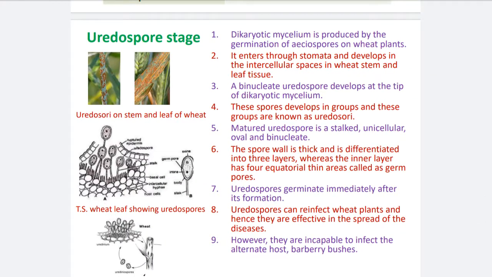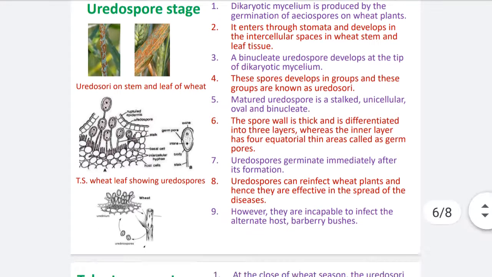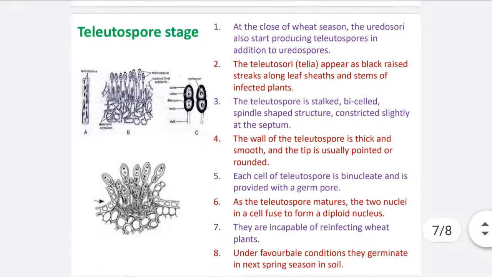So this is about the first spore stage on the wheat plant.